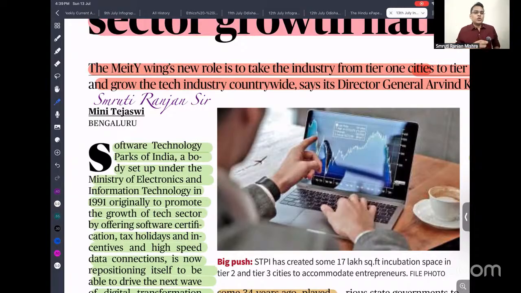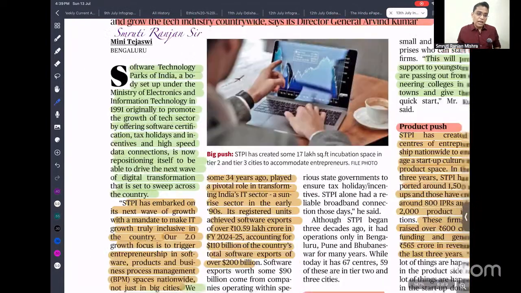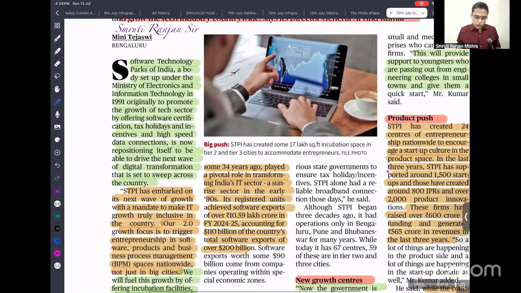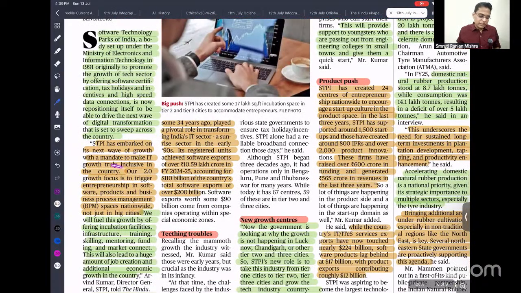Tier 4. What is happening now is that all our industry is located only in Tier 1 cities, and the cost of living in Tier 1 cities is very high. Because of that, our software industry is not that competitive. If you move from Tier 1 to Tier 2, Tier 3 and deep inside, even in the Northeast, that is going to help a lot and reduce our cost of production. It also helps in the development of the region. So that is their main objective. Just read it, you'll understand it.